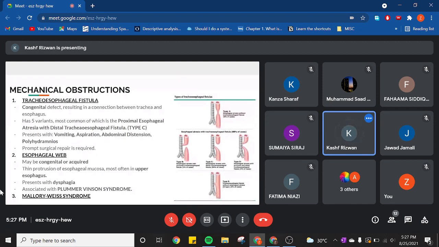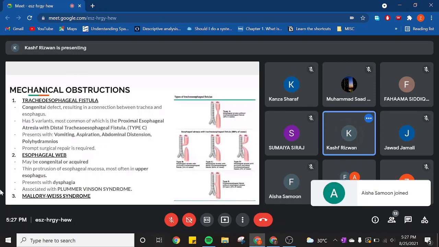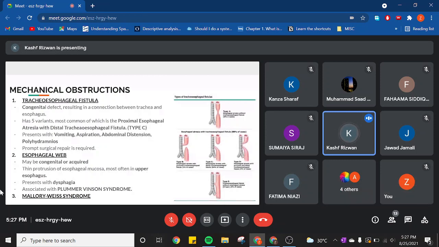So in the first category, there is no fistula, there is no connection between the two tubes, but there is an atresia present. That's why they call it esophageal atresia without a tracheoesophageal fistula. Now the second category has 3 types. In the first, the esophagus is having an atresia, and what part is having a fistula. So in type B, there is a fistula in the proximal esophagus and atresia in the distal esophagus. So it says esophageal atresia with proximal tracheoesophageal fistula.